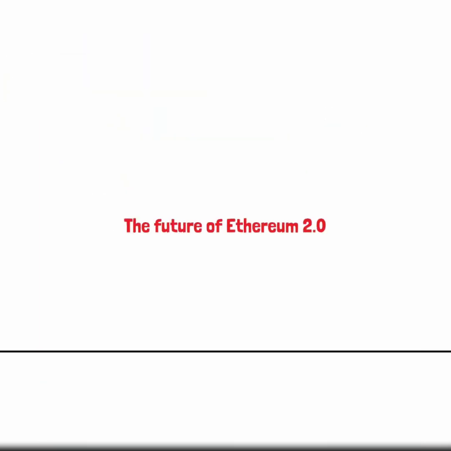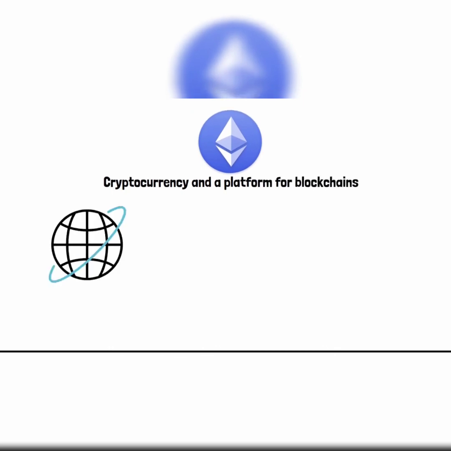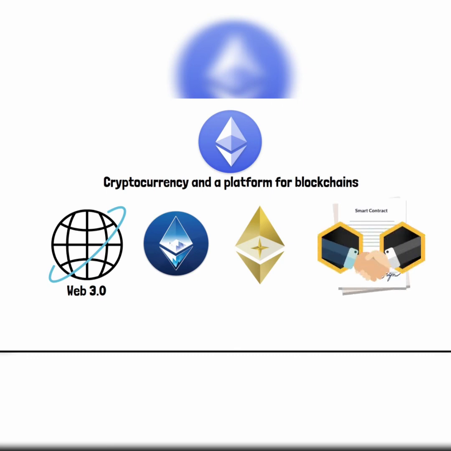The future of Ethereum 2.0. Right now, we know how Ethereum works in a double way, as in it is both a cryptocurrency and a platform to run blockchains. For the success of Web 3.0, the smooth running of Ethereum with minimum cons is necessary. By the launch of Ethereum 2.0, there will be few scaling solutions required, and the customers won't have to shift to other platforms to mitigate the disadvantages of Ethereum.